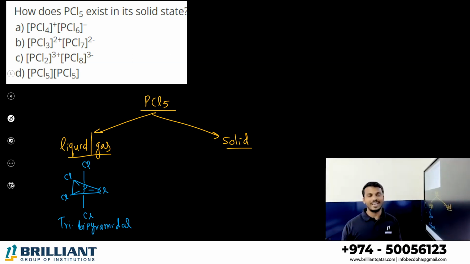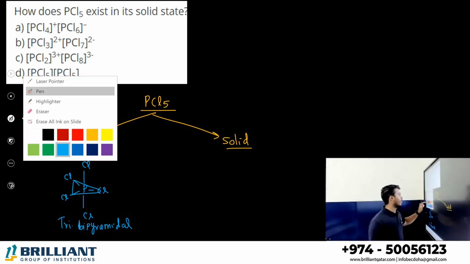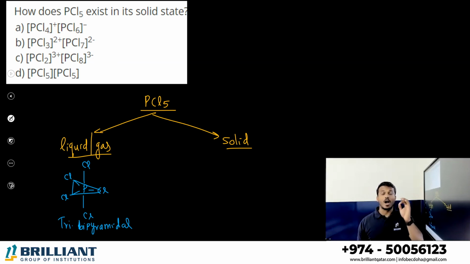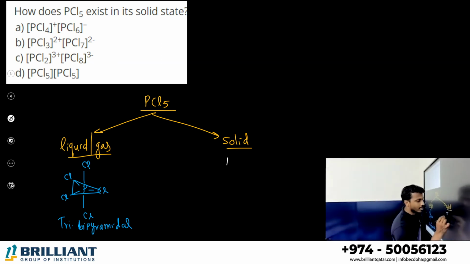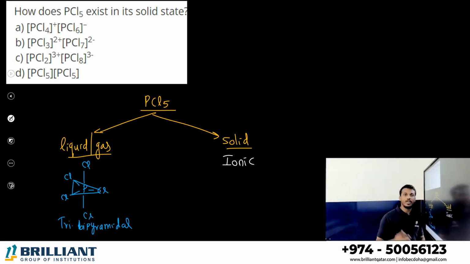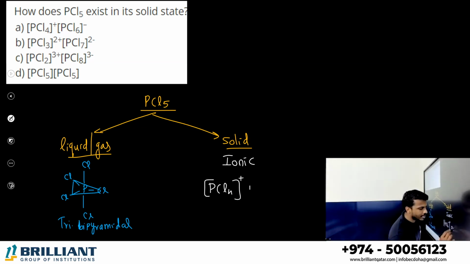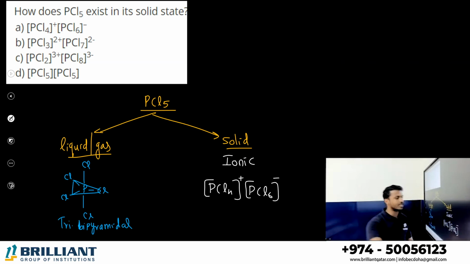But in solid state, PCl5 exists as an ionic solid. Ionic means a cation and an anion will be there. What is the cation? PCl4 plus. This is the cationic part. PCl6 minus. This is the anionic part.